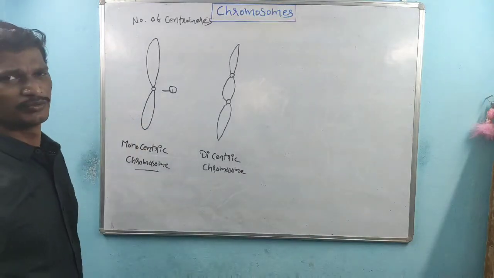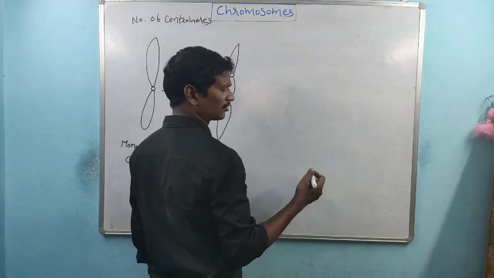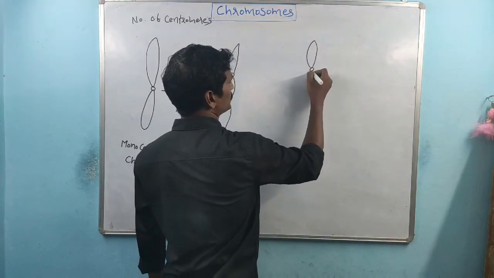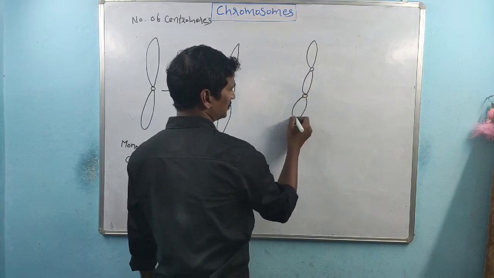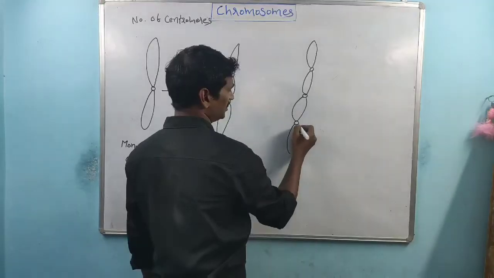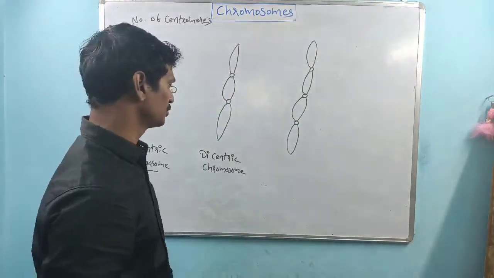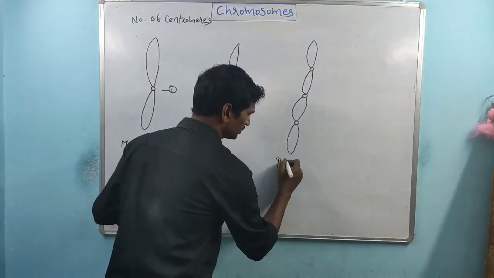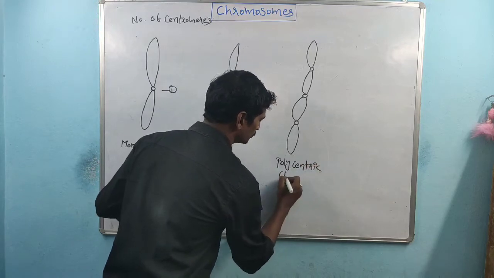In some chromosomes there are three or more. Suppose this is the chromosome structure, one centromere, again another centromere, and again another centromere. Like this, many centromeres are present. So the condition is called polycentric chromosomes.